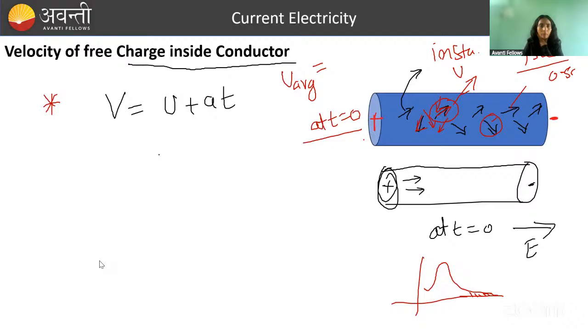They are randomly oriented. What will be the average velocity?